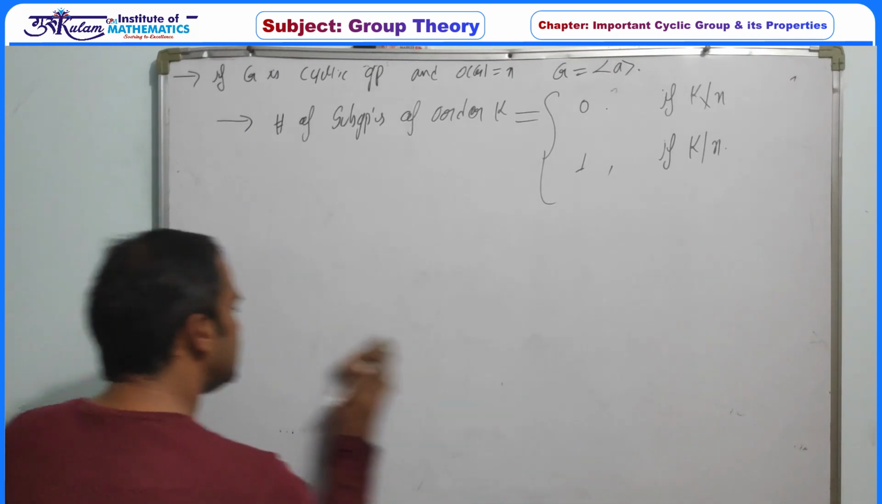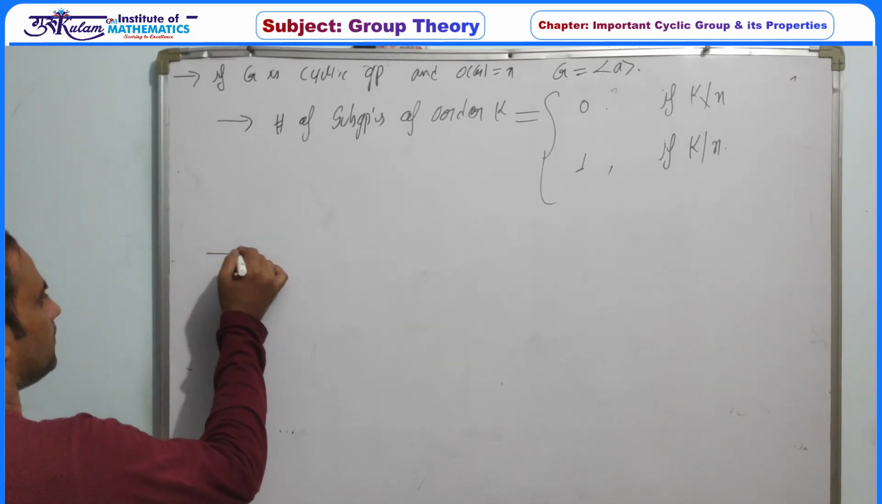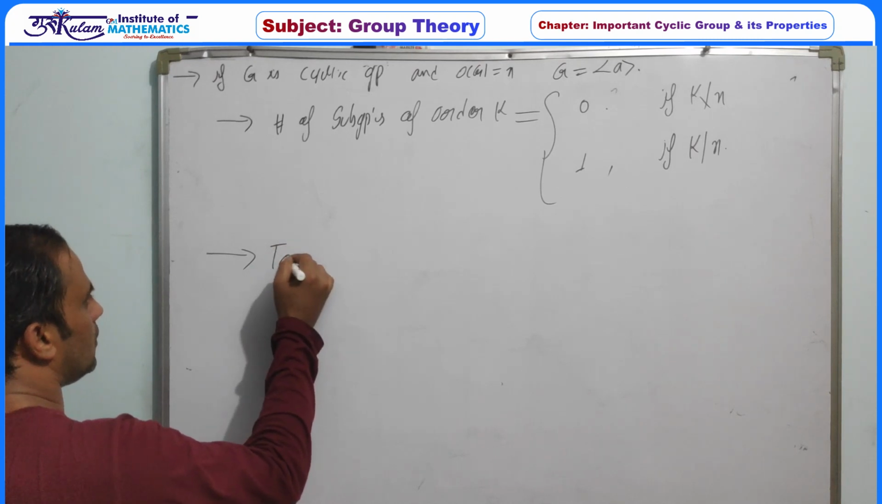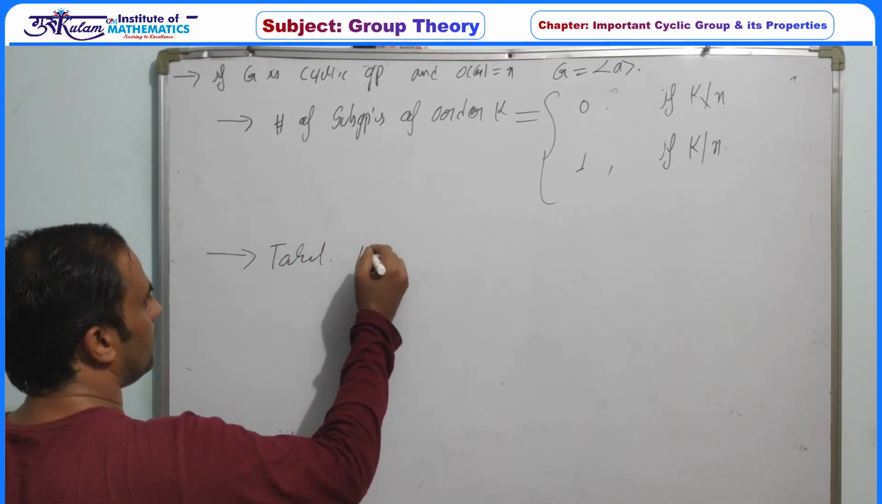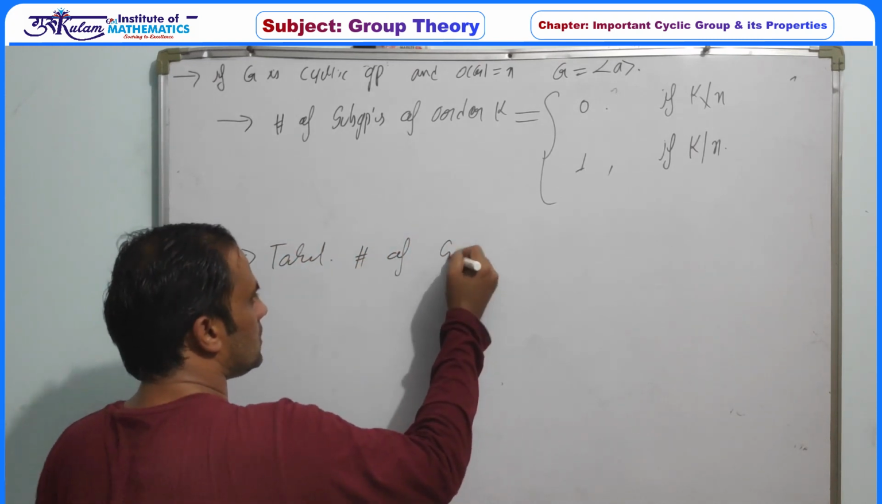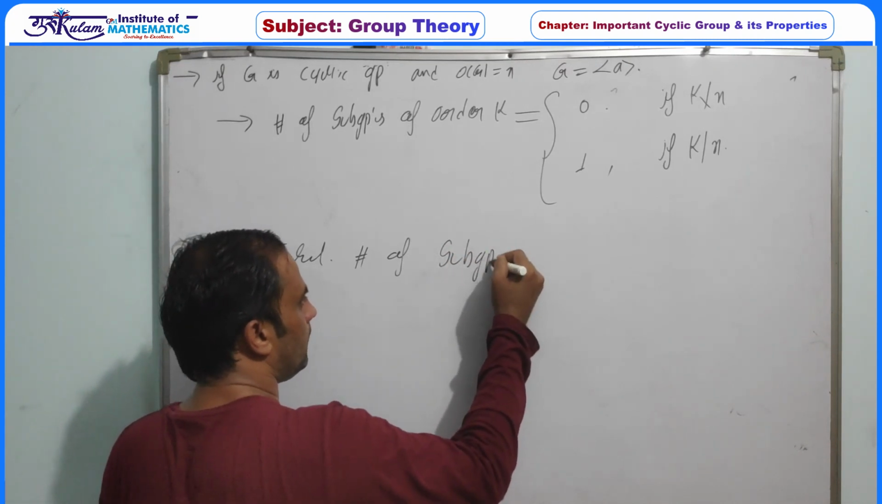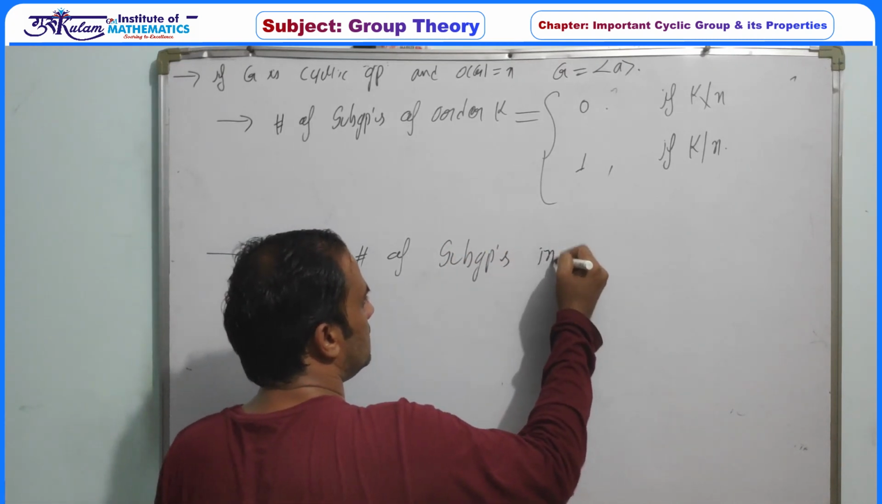So that is, the number of, or total number of subgroups in G.